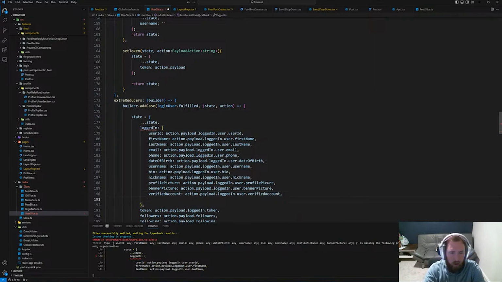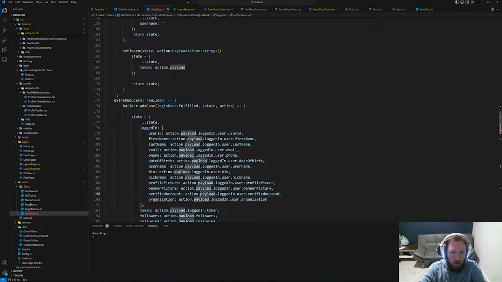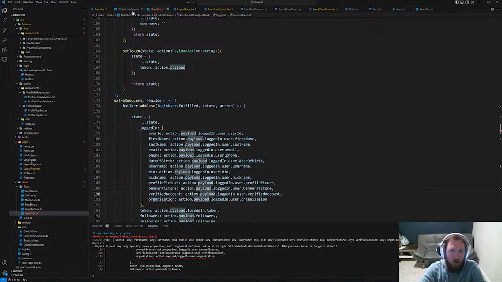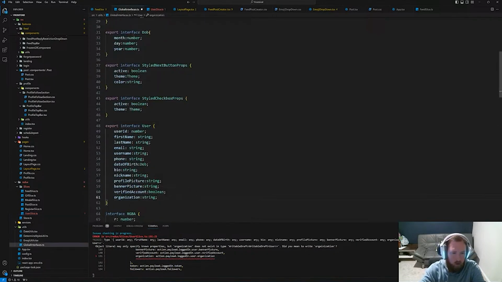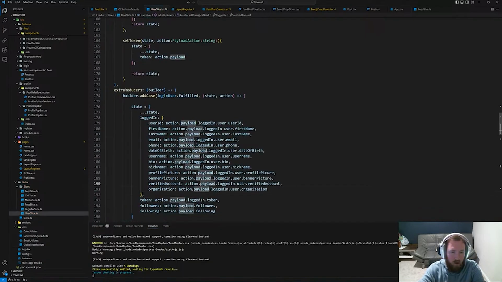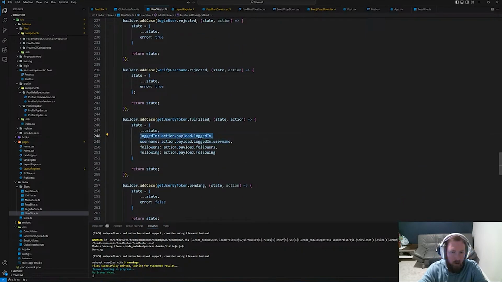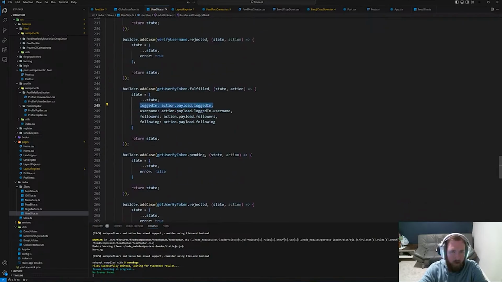And then we'll also go ahead and say that our organization is action.payload.logged in .user .organization. And this is complaining because object literal may specify no properties. Organization is not listed in type. Did you mean to write, and I spelled organization wrong? Of course I did. Organization, user slice, organization. We also need to add this to our get user. Actually, we just set logged in equal to logged in, which will not work. Okay, so we're gonna have issues.